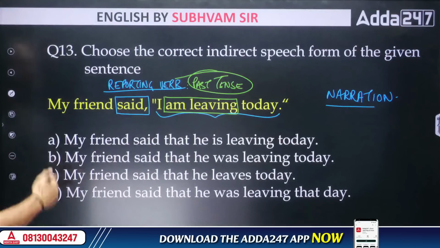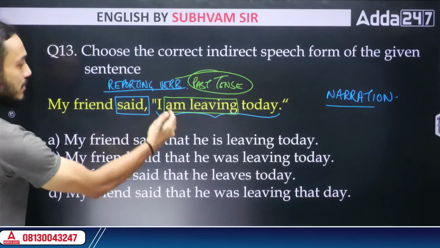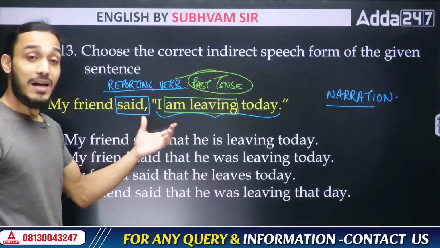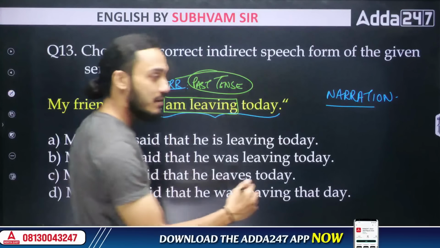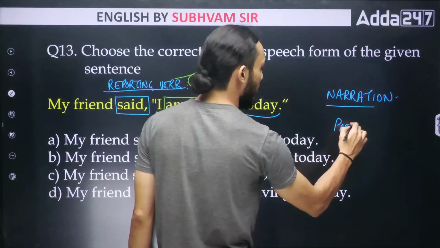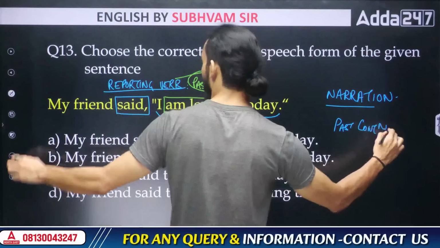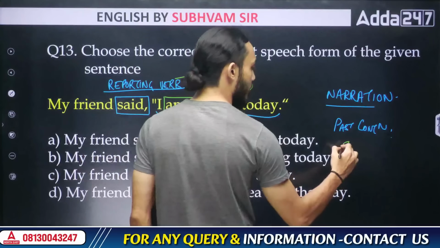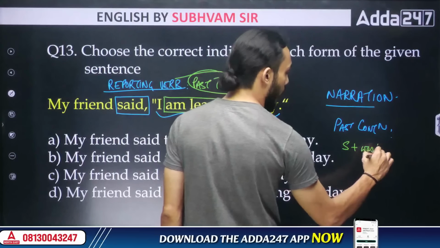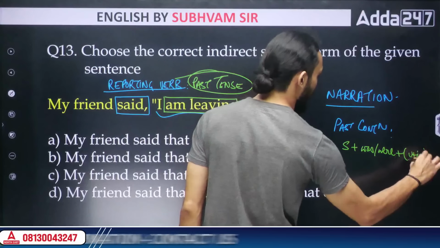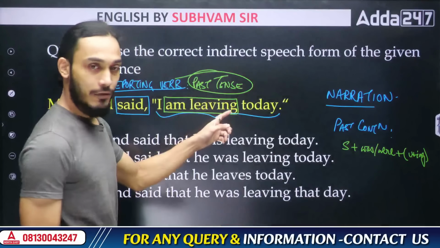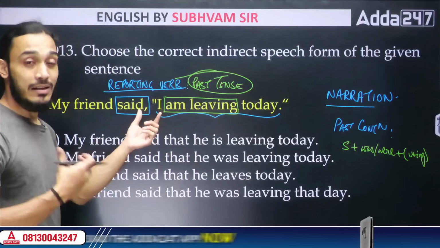All right? So, if I have to write it as past continuous, how do I write it? What is the structure for past continuous tense? The structure for past continuous tense is this. After writing the subject, we write was or were, depending on the subject, and then we write the ing form of the main verb. So, therefore, I am leaving, it will become...